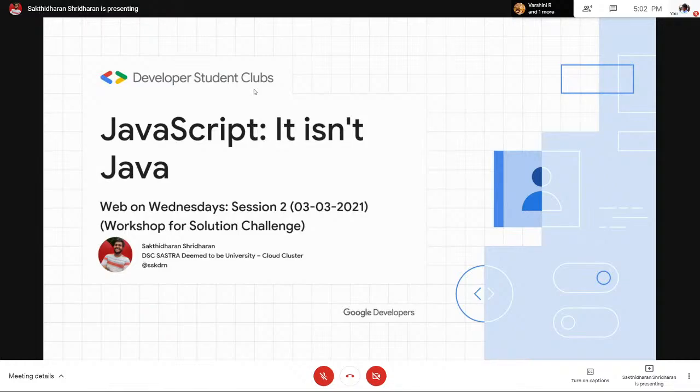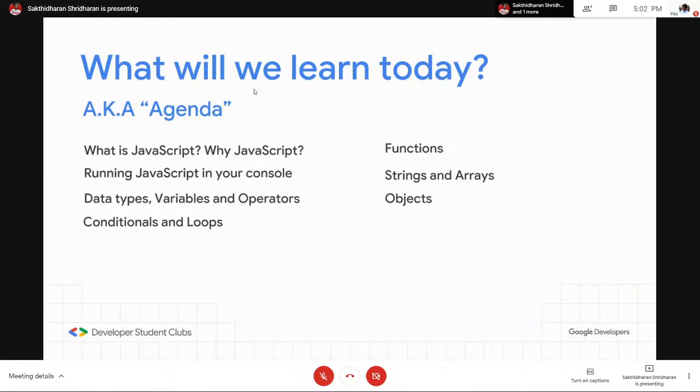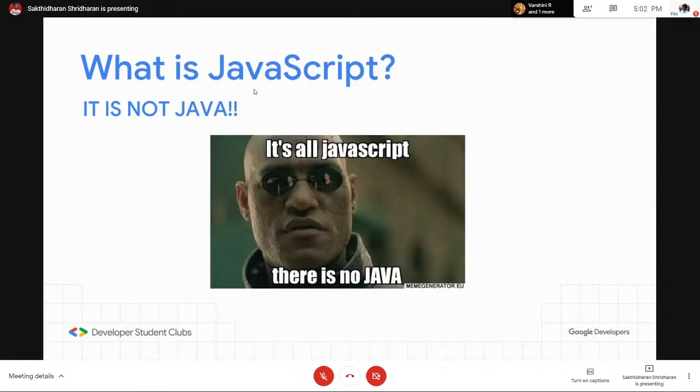So, anyways, today's agenda is simple. We are just going to learn what is JavaScript, why JavaScript, and how to run JavaScript in our console or in computers. Then we are going to check basic data types, variables, and operators, and then we'll go ahead with loops and conditionals, functions, arrays, and objects. Yeah. So now let's start with what is JavaScript.